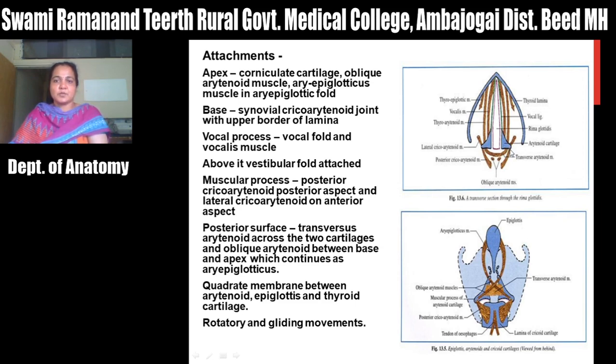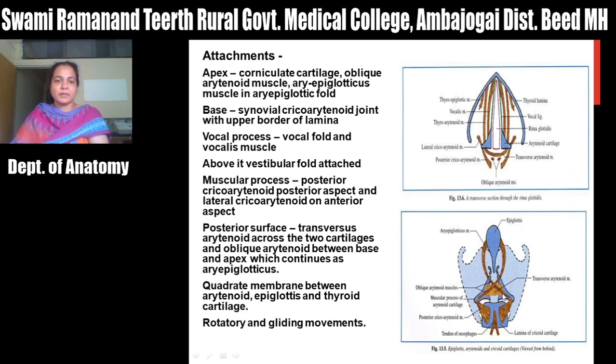Okay, and this is the posterior surface. It gives attachment to the transversus arytenoid muscle, which attaches the posterior surface of one arytenoid cartilage to the other. From the muscular process, one muscle crosses obliquely and is inserted on the apex of the opposite arytenoid, that is the obliquus arytenoid muscle, attached to the posterior aspect of the arytenoid cartilage.